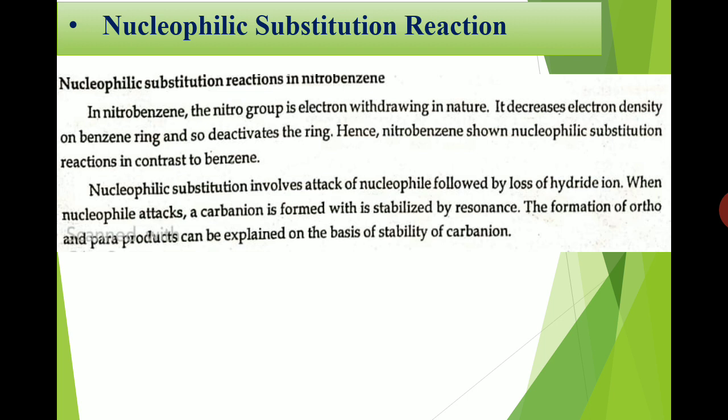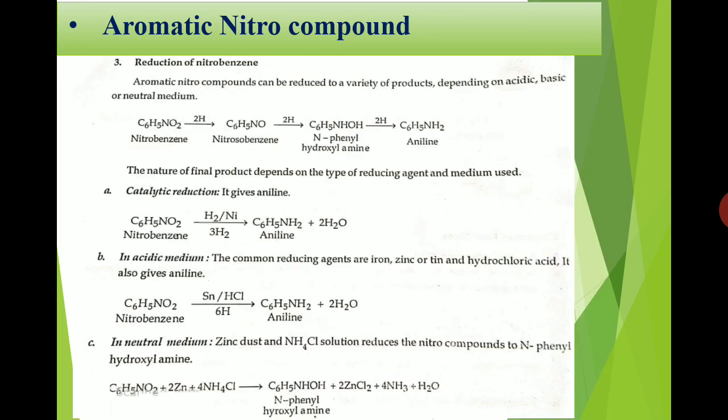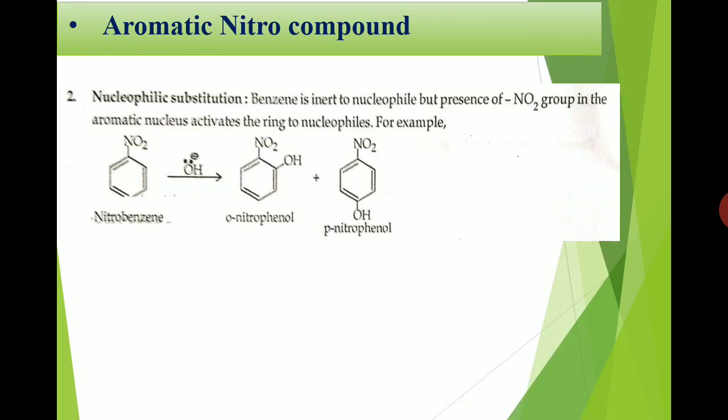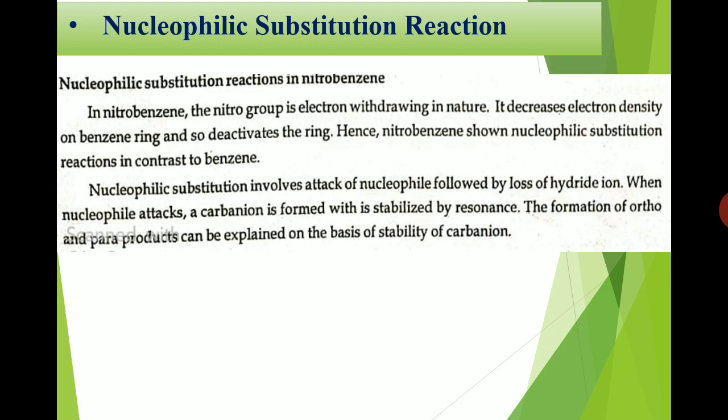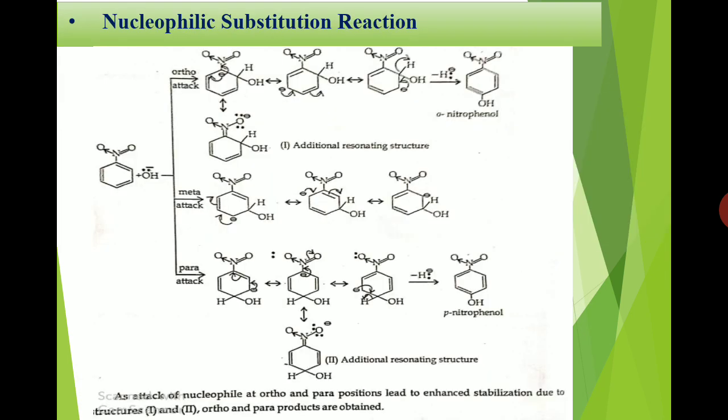Now we will see the nucleophilic substitution reactions. We have already seen these reactions earlier, and we will see them in detail here. Okay, so now see this nitrobenzene. On this nitrobenzene, the nucleophile can be added at the ortho, meta and para positions, and we get different resonating structures. Okay, so first we'll see the ortho position.